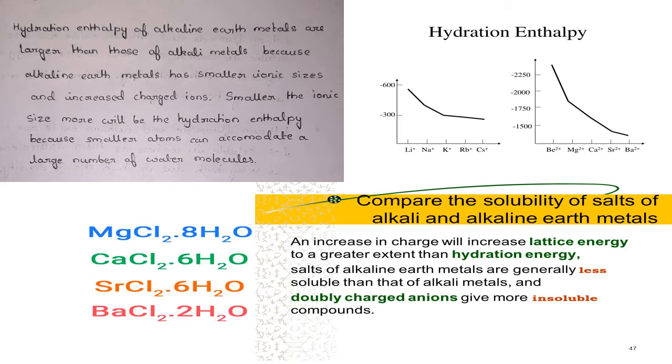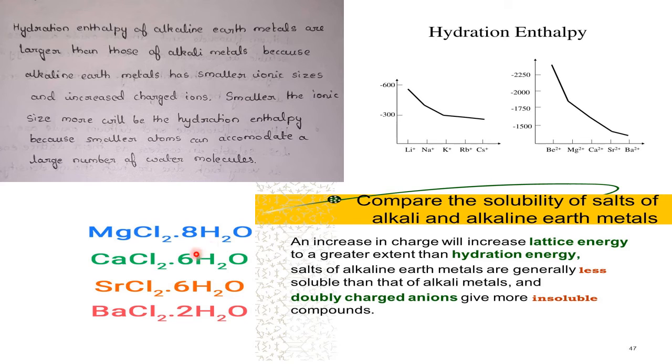Now, hydration enthalpy. The same trend is here also, what we have seen in the case of alkali metals. The lesser the size, the more is the polarizing power of the cation, and the more is the hydration enthalpy. So in this group also, hydration enthalpy decreases from top to bottom. But if you compare between lithium and magnesium, moving from left to right, size decreases, so hydration enthalpy is more than lithium.